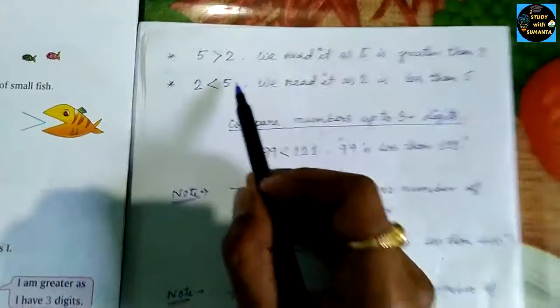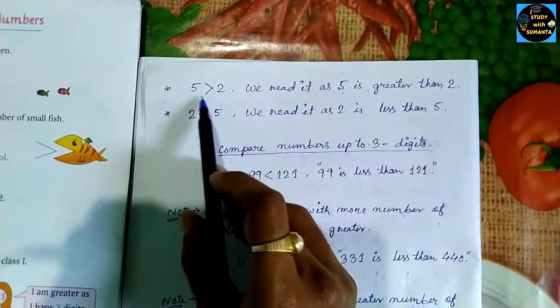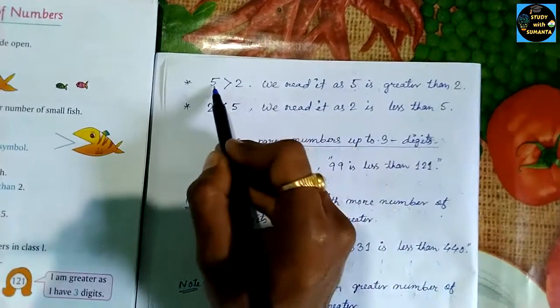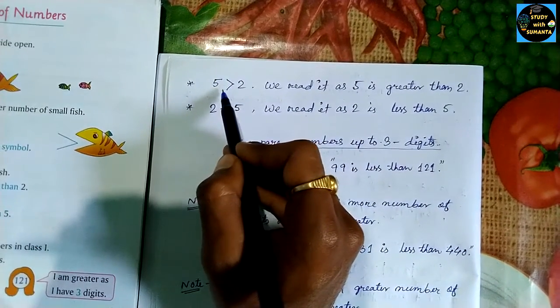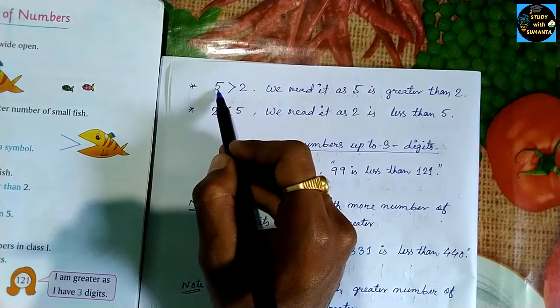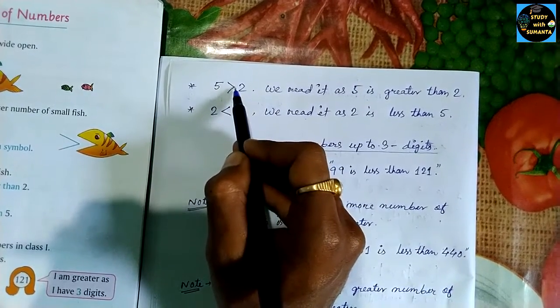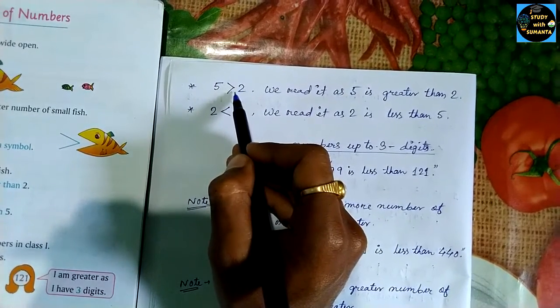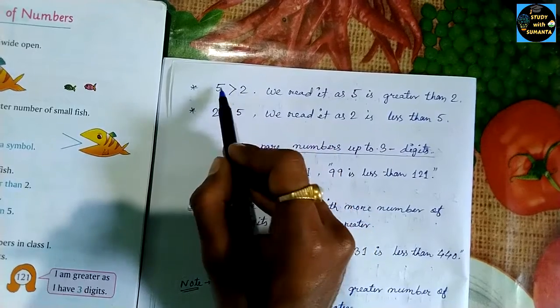You can see here 5 is greater than 2, we read it as 5 is greater than 2, because this portion represents the larger one, the greater one. In the smaller portion on the right side, we have 2.